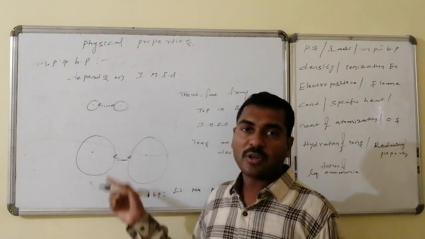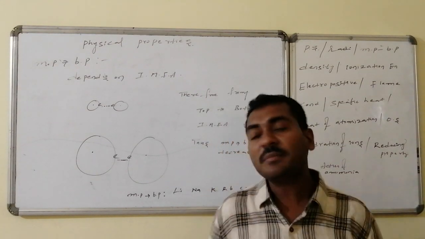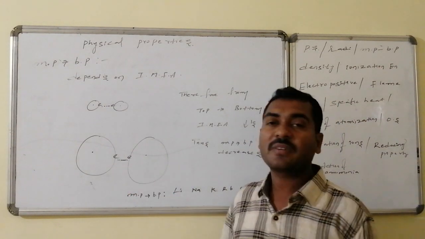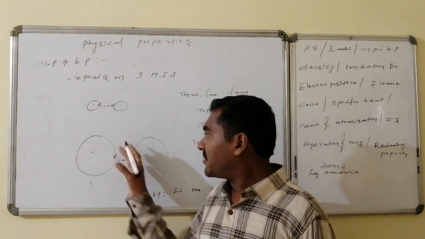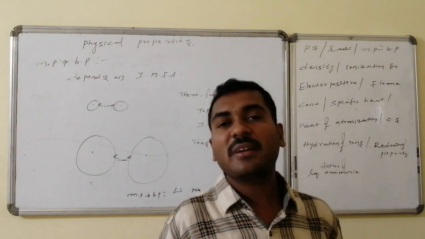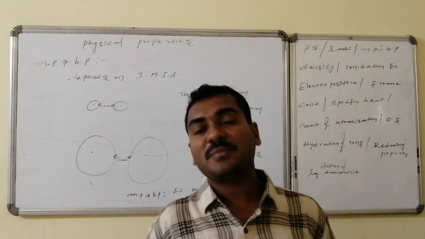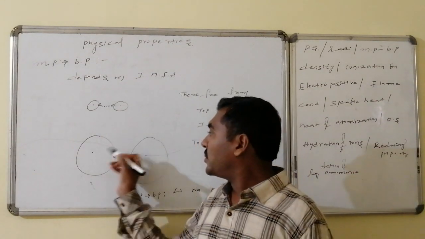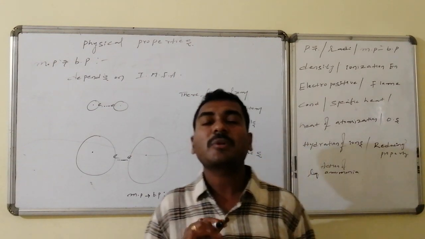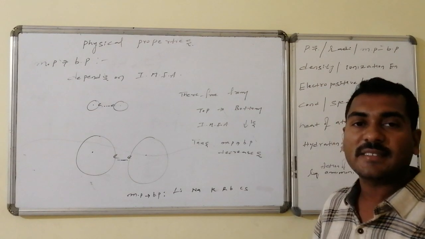If I go from top to bottom, sodium, potassium, rubidium, cesium, let us stop at cesium. Cesium also has one electron in the valency, and that is responsible for the metallic bond. This much bigger atom is held by one electron's metallic bond. The smaller atom is held by one electron's metallic bond. So therefore, for a unit volume, the strength of metallic attraction decreases from top to bottom. As a result, melting and boiling points decrease.